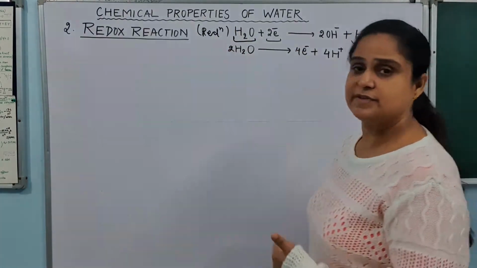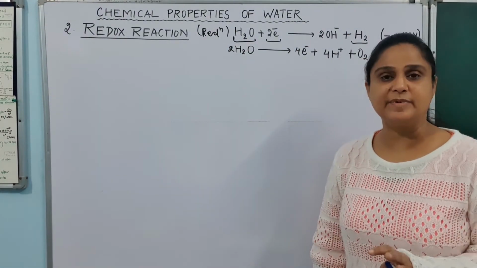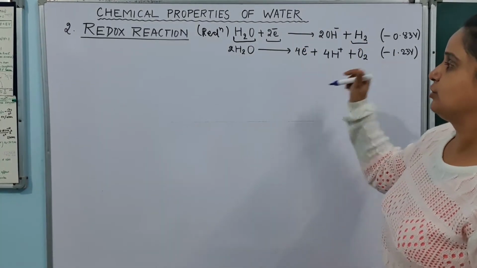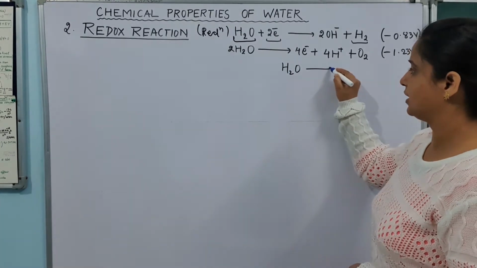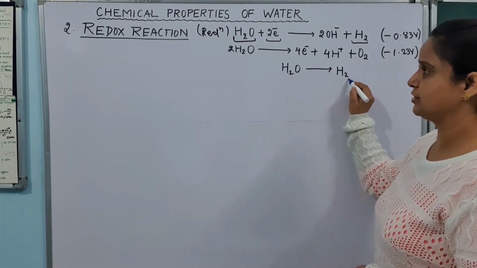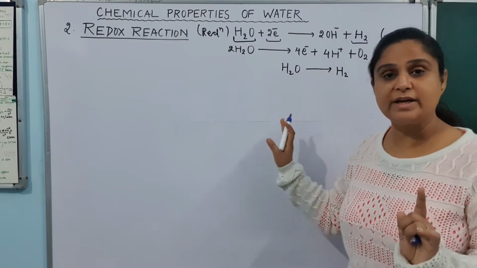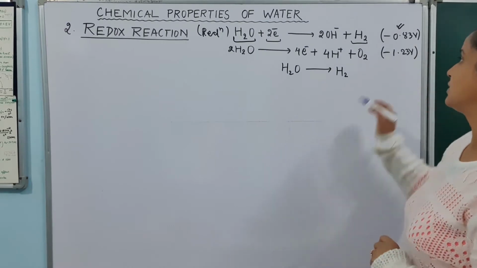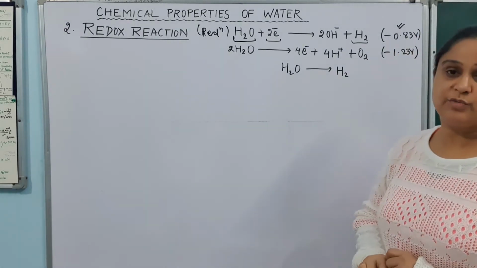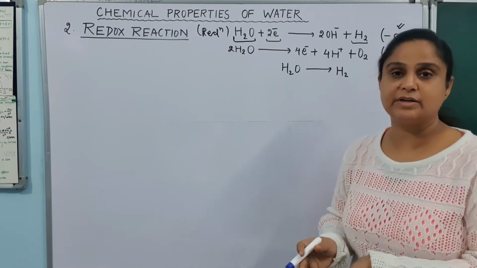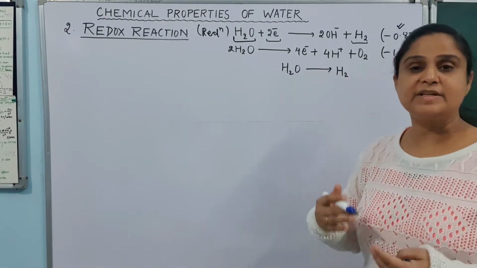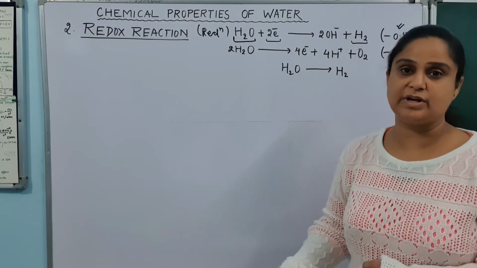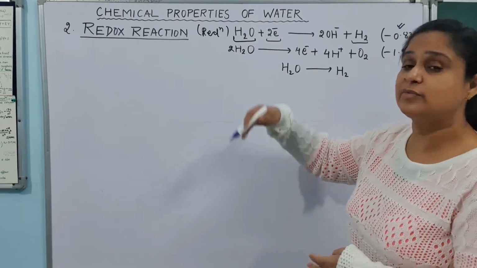Okay, so one thing which you have to understand very clearly here, and it is a very basic thing, is that whenever water is reduced, it will turn into hydrogen. So whenever water is reduced, what will it convert into? Hydrogen. And this has a low tendency of doing this. Look at this electrode potential here. Reduction potential of water is minus 0.83 volts. So it is quite low, but it can convert into hydrogen in the presence of various reagents. We'll see in the presence of which reagents it can convert itself into hydrogen, or in the presence of which reagents it will reduce itself.